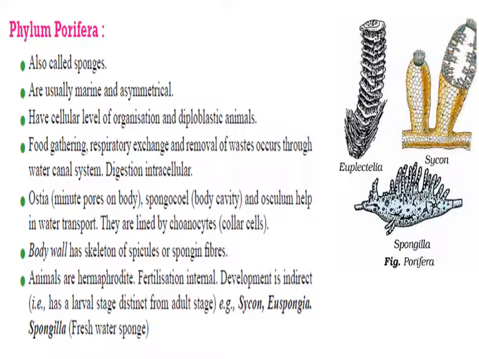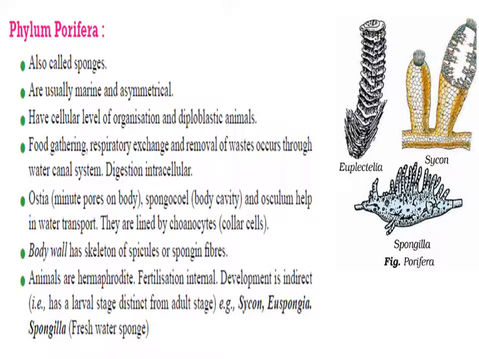They have the water canal system in which water enters through minute pores called ostia into the body wall, and it reaches the central cavity called spongocoel, from where the nutrients are absorbed. Later on, that water is released out through the terminal opening, which is called osculum.